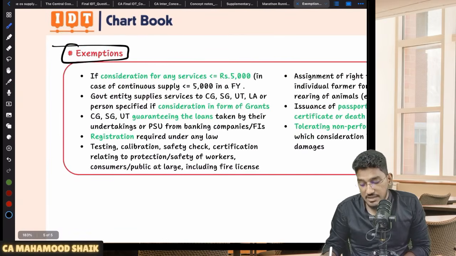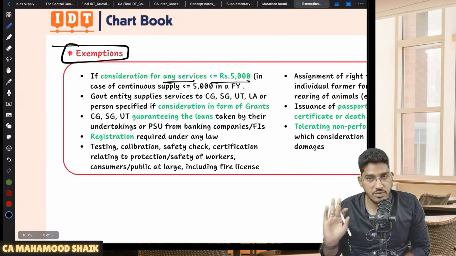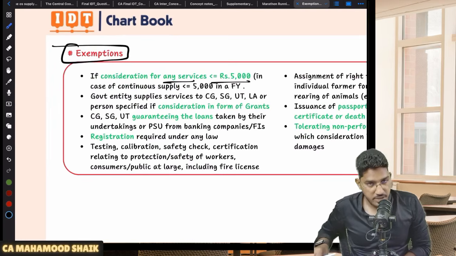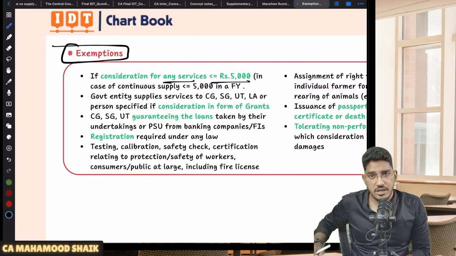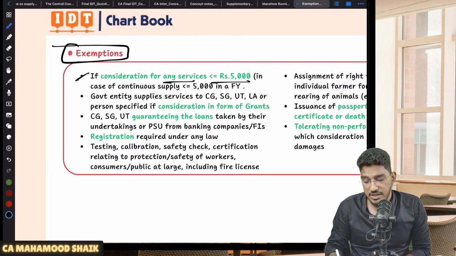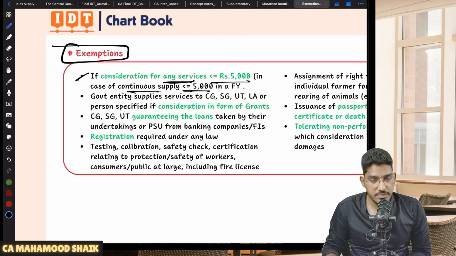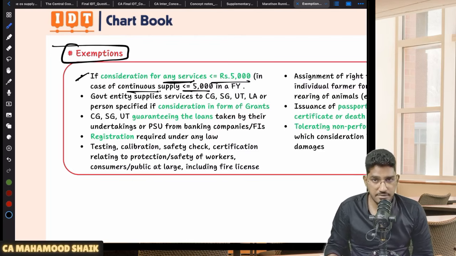Number one, if the consideration for any service is less than or equal to 5,000 rupees. Government is providing service to a recipient who is a business entity, and the business entity has aggregate turnover more than the applicable threshold limit in the preceding financial year. Generally, it should be taxable under RCM. But however, one exemption is there. If the consideration is less than or equal to 5,000, exempt. In case of continuous supply, check that limit for the entire financial year. That 5,000 rupees limit, you have to check for the entire financial year.